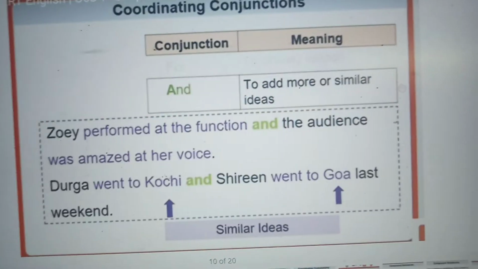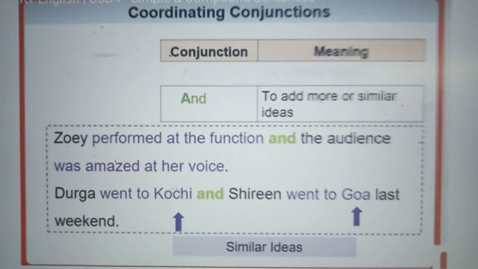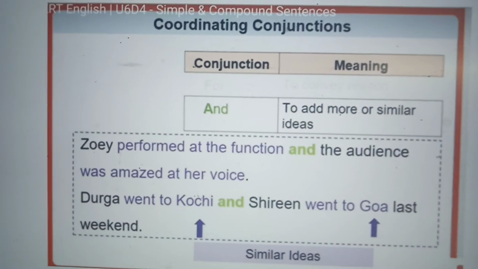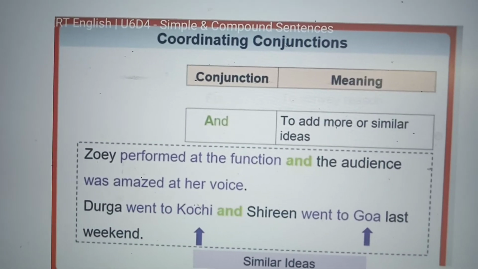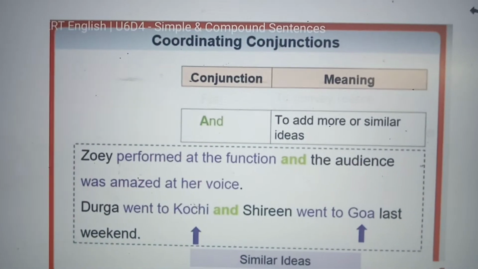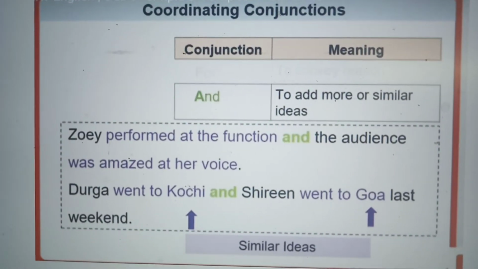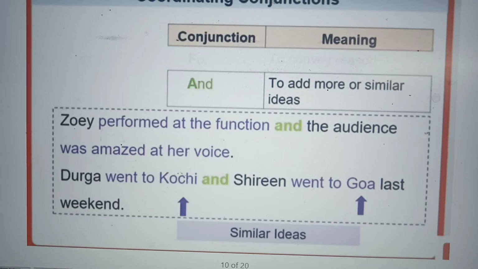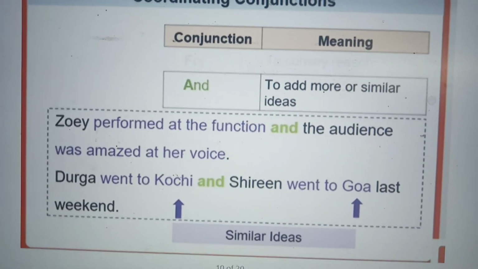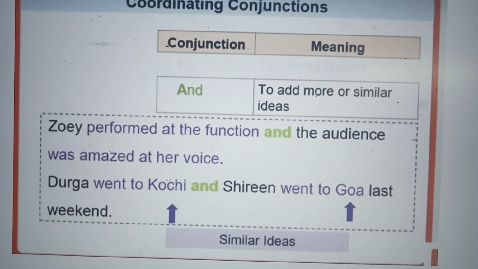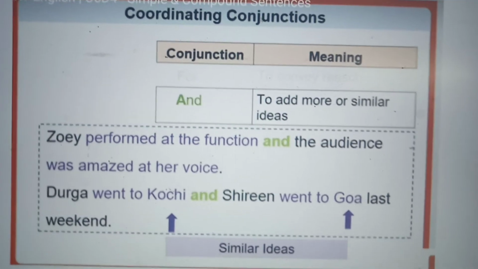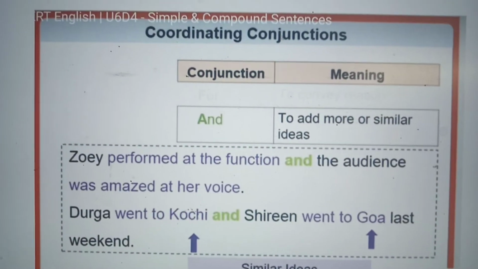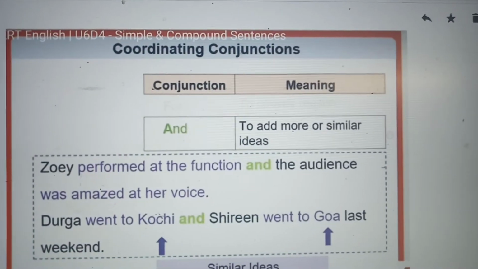Another conjunction is and. And is to add more or similar ideas. When two ideas are the same, and. Zoe performed at the function and the audience was amazed at her voice. Durga went to Kochi and Shireen went to Goa last weekend. So and is for similar ideas and is used to join the sentences.